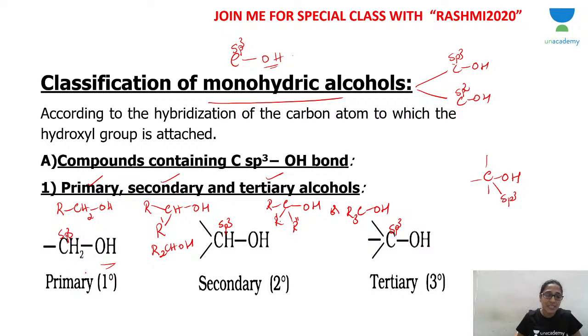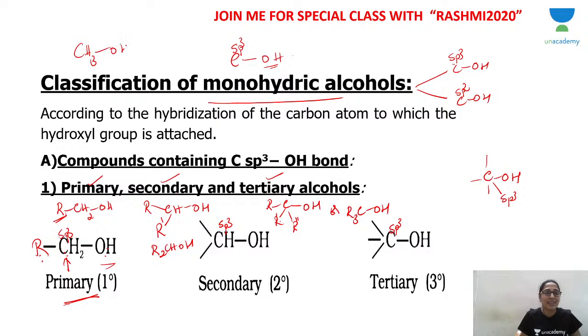Now, why is it called primary? OH is attached to a carbon which is sp3, which in turn is attached to only one carbon atom. See, only one, here R is there. Only one carbon atom. If the carbon to which OH is attached is in turn attached to only one carbon atom, it is called primary alcohol.